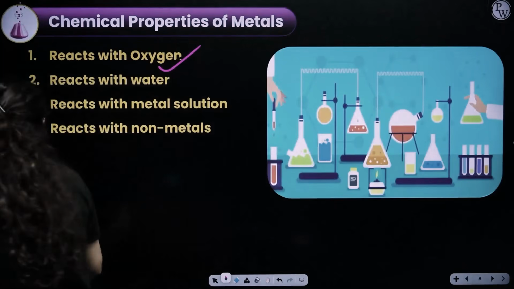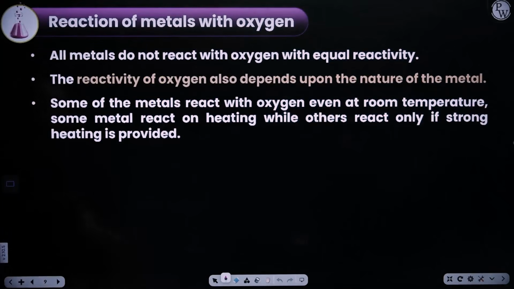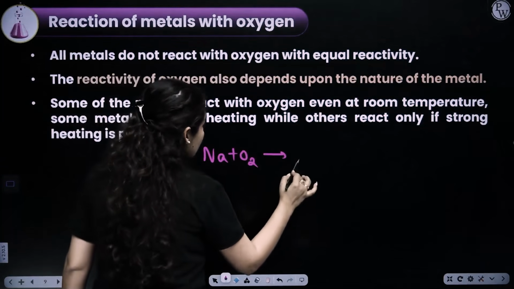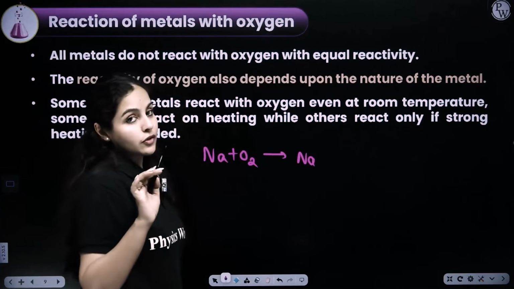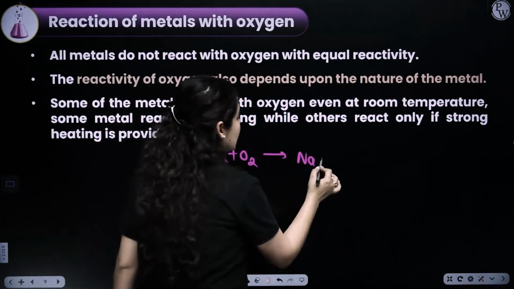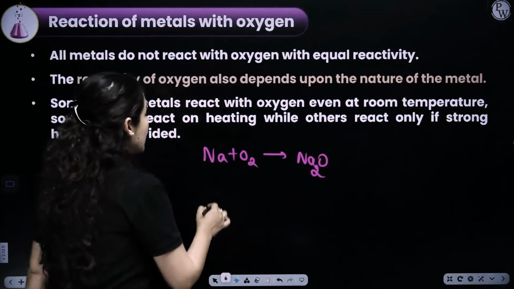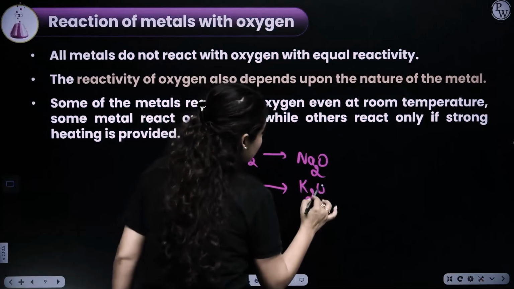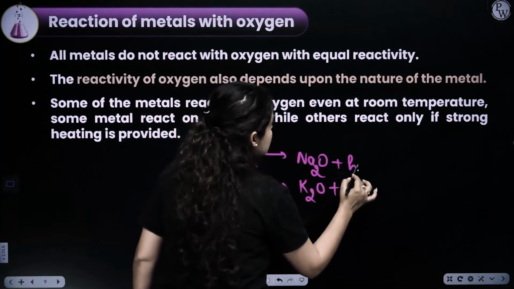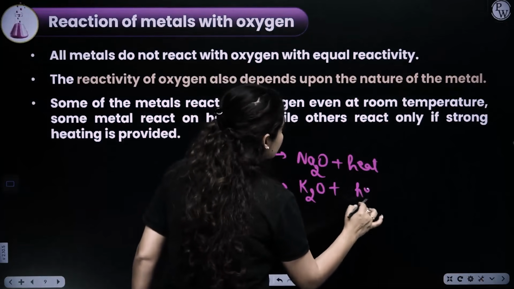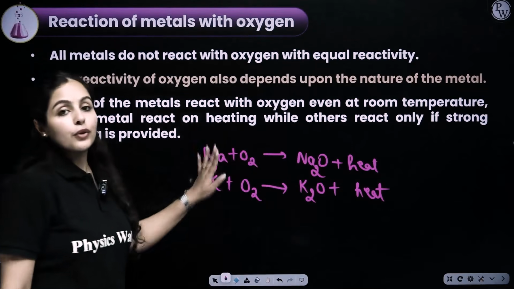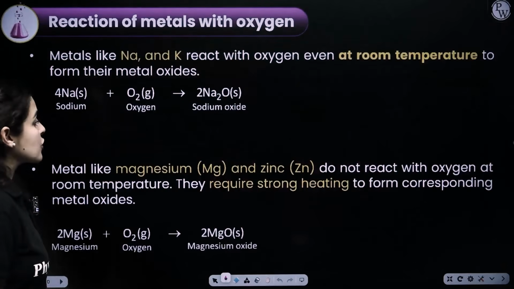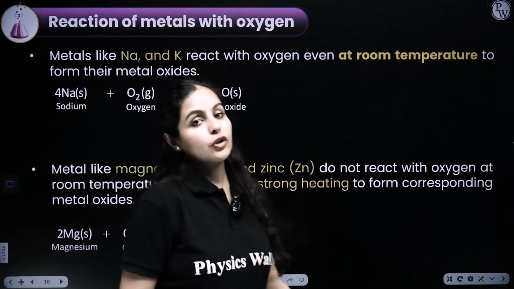So now let's take a look at certain examples here. If we talk about sodium reacting with oxygen, definitely this reaction is quite vigorous. Why? Because sodium is highly reactive. So that gives you Na2O. If potassium reacts with oxygen, that is also a highly vigorous reaction. In both the cases, a large amount of heat is evolved and they are going to burn. So these two are highly vigorous reactions. Why? Based upon the reactivity of the metal.